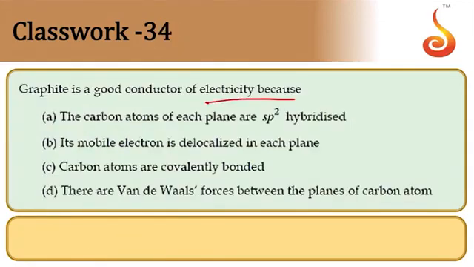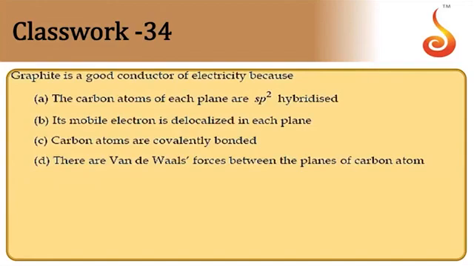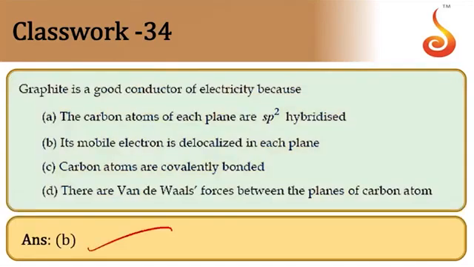Graphite is a good conductor of electricity because graphite is having free electrons in it. Mobile electrons are there, so therefore it is a very good conductor. Carbon bonds being planar sp2 is not the correct reason. Yes, it is the mobile electrons delocalized in each plane. This is the correct answer. So option is B. Because of free electrons, graphite is a good conductor. So answer is B.